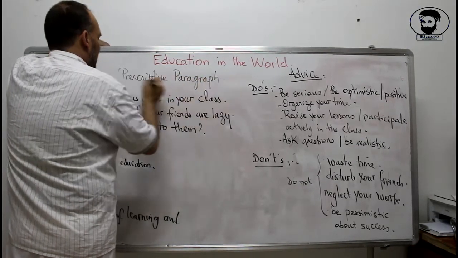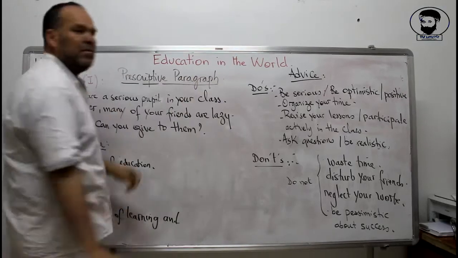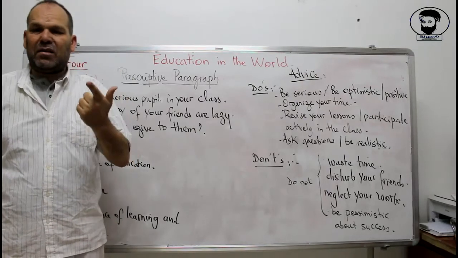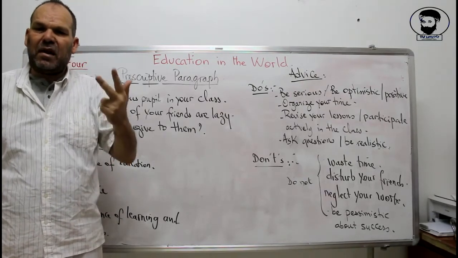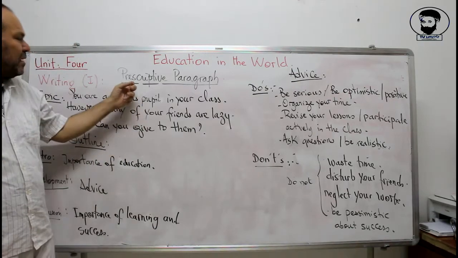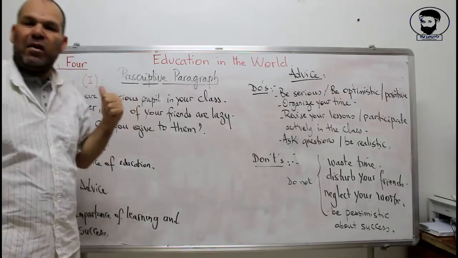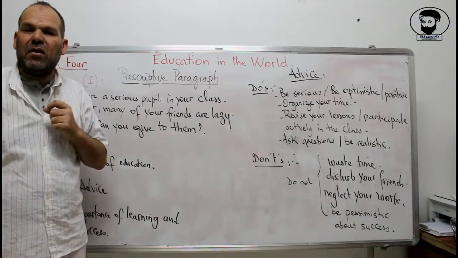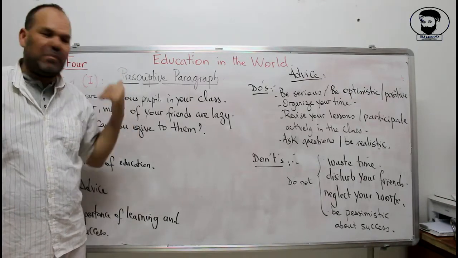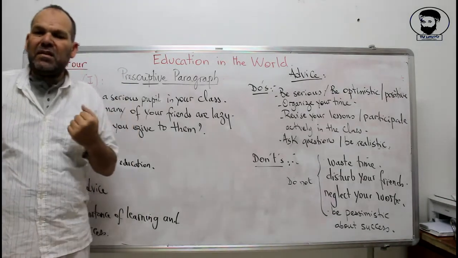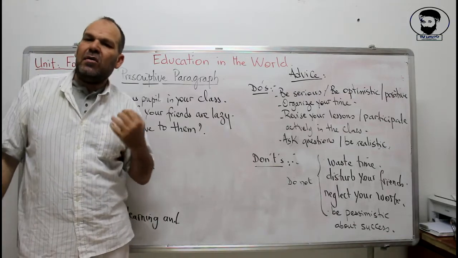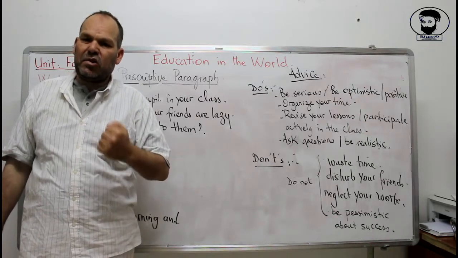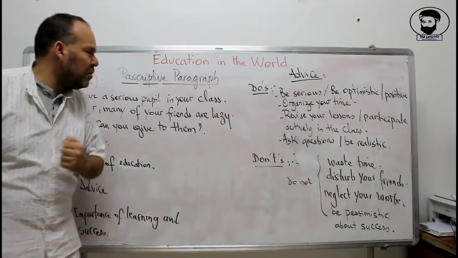Now remember that in this course we have the descriptive paragraph, the narrative paragraph, the expository paragraph, the argumentative paragraph, and the prescriptive paragraph. In Unit 1 we saw an example of the ancient civilizations, and how to use a narrative form of the paragraph, describing events in the past. In Unit 2 we saw how to use an argumentative essay, where you give an opinion and stress that opinion by giving strong arguments to support it.